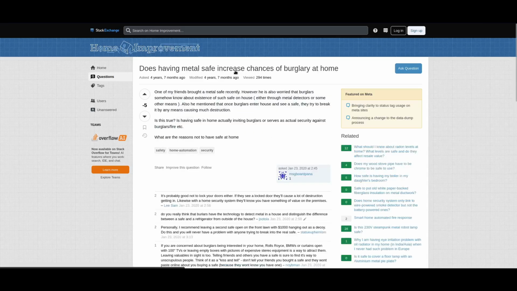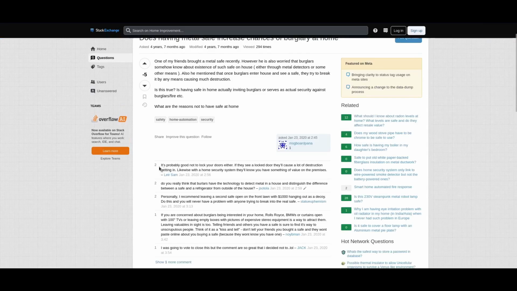Does having a metal safe increase the chances of burglary at home? Not unless the burglar knows about the metal safe. Like, if they can see it, then your house is probably made entirely of glass, or you have it near a window, which isn't very burglary safe to begin with. I feel like this top comment also sums it up pretty well. It's probably good not to lock your doors either. If they see a locked door, they'll cause a lot of destruction getting in. Likewise, with a home security system, they'll know you have something valuable on the premises.